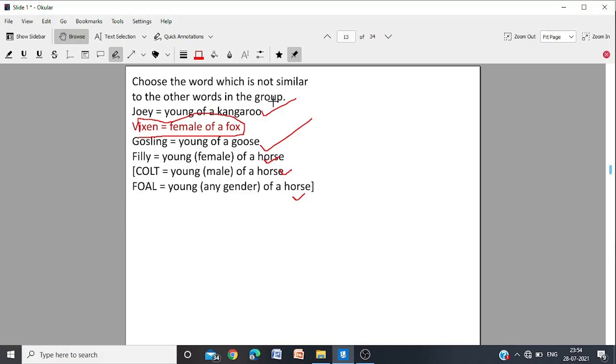All the other words refer to the young of a kangaroo, young of a goose, young of a horse. Vixen is the only word which refers to the female gender, female adult, and not to the child. So vixen is the word we want which does not belong to the group.